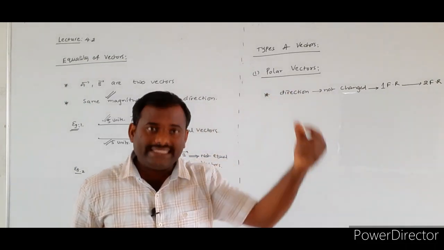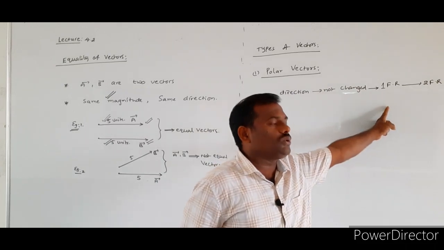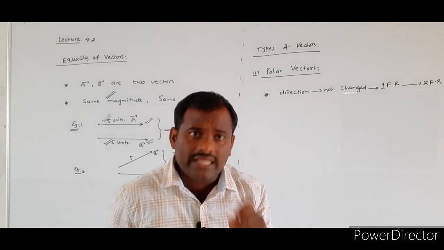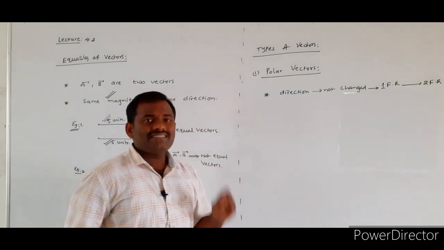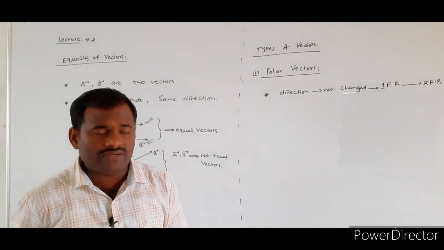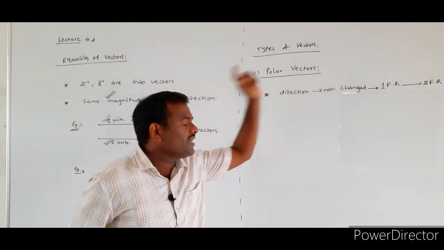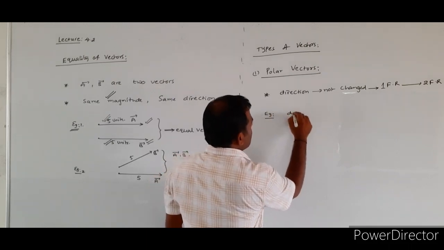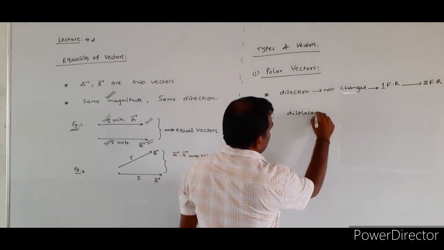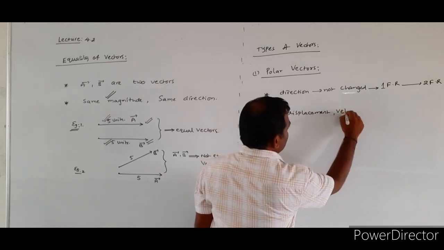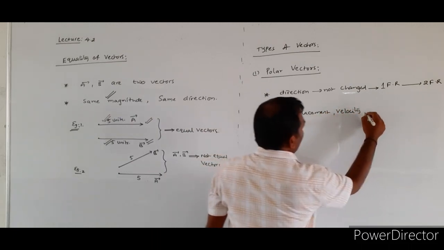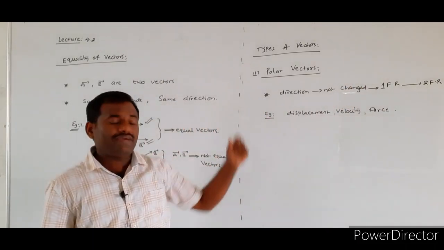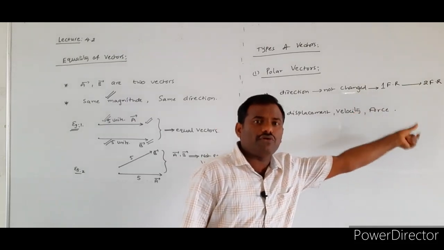Whenever they are displacing from one frame of reference to another frame of reference, or one coordinate system to another coordinate system, then such type of vector quantities are called what? Polar vectors. Okay. Next, what are the examples for the polar vectors? Displacement vector, velocity, force, etc. Displacement vector, velocity vector, force vector.